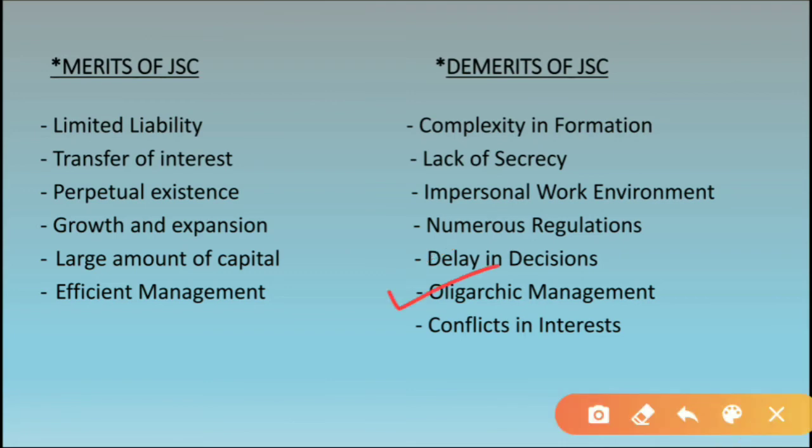Now there is oligarchic management or conflicts in interest. Now students, see, a company in real is in the hands of a few people, only the directors, okay. Directors are the only ones who actually have full control over the company, okay. These are the people who actually take all the decisions regarding the company, and sometimes it happens that they generally think about their personal interest and their personal benefit, and they ignore the interest of the other shareholders and the company, okay. This is also a demerit. Now next is conflict in interest.